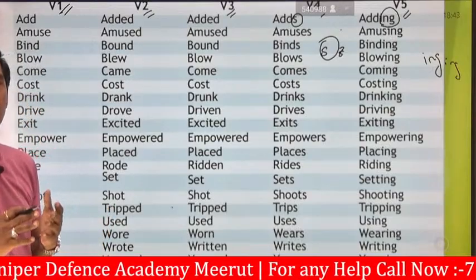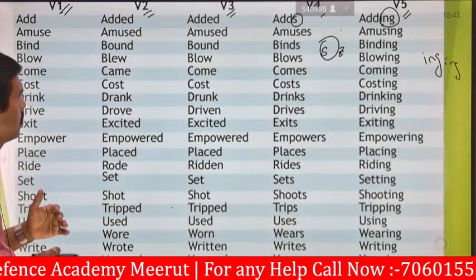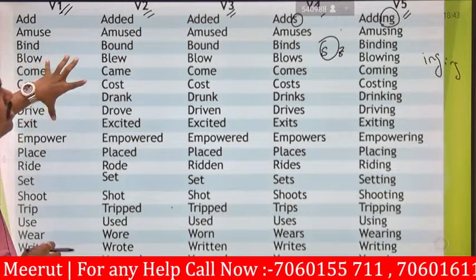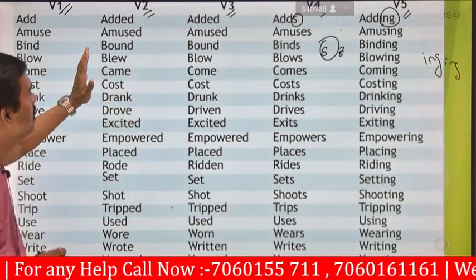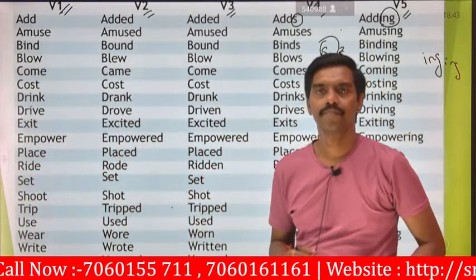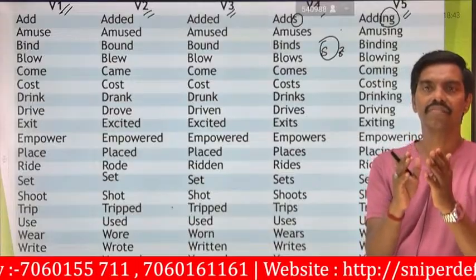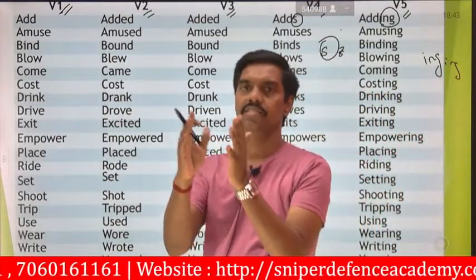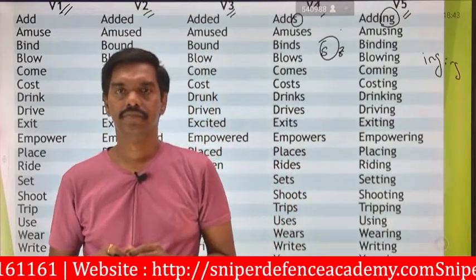So we will see one by one how a single verb can be transformed and how the meaning of the word is changed.